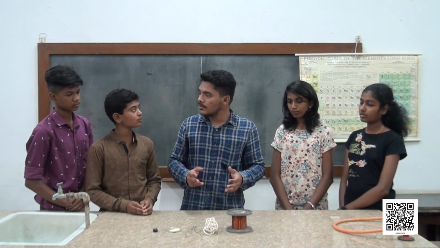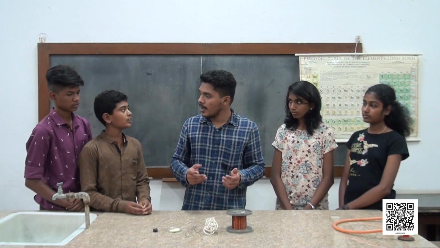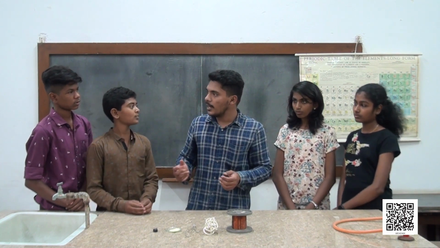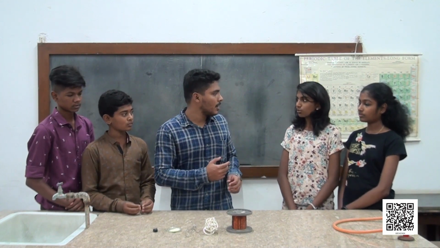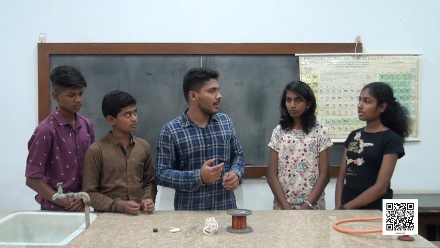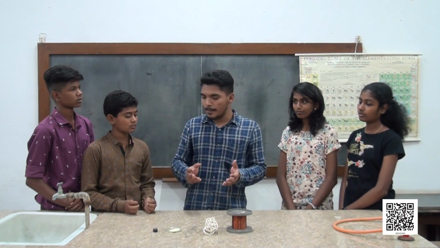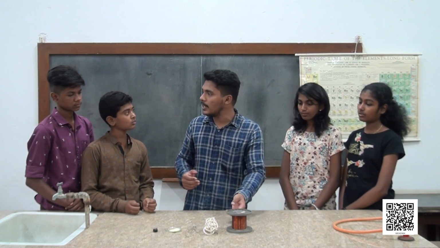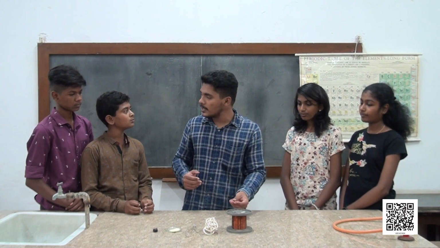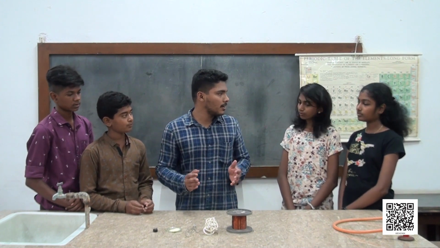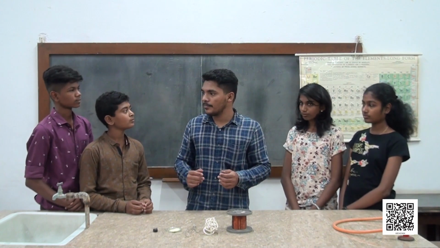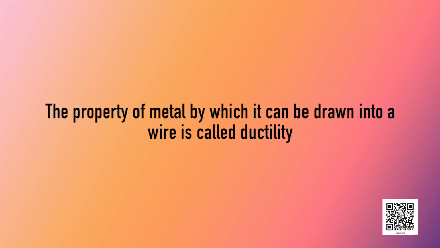Can you tell me where all you have seen such wires? Electronic appliances. Yes, very good. Telephone wire. Musical instruments. Iron fencing. So these are the applications of this property of metal, and this property is called ductility. Have you understood this one? Yes, very good. The property of metal by which it can be drawn into a wire is called ductility.